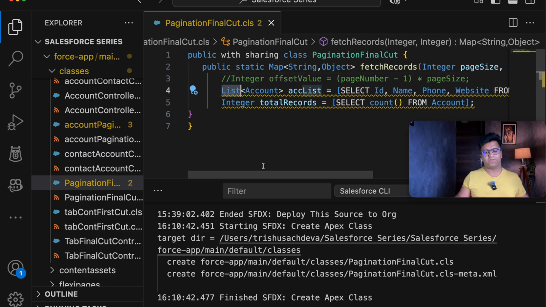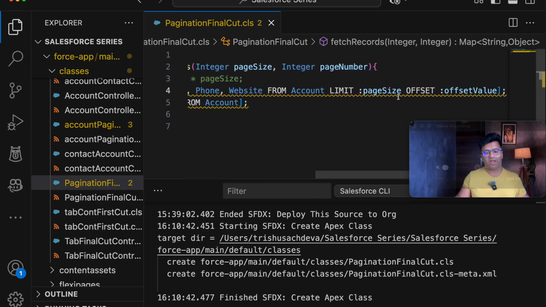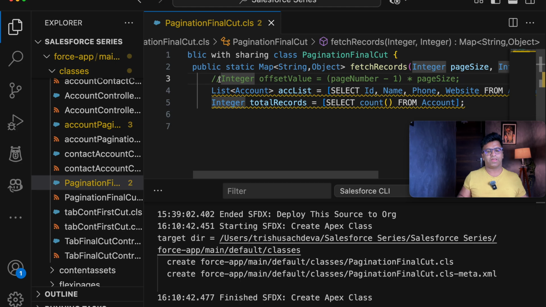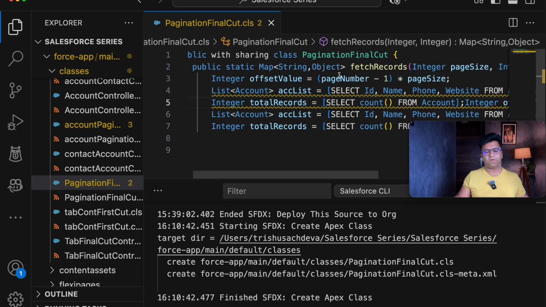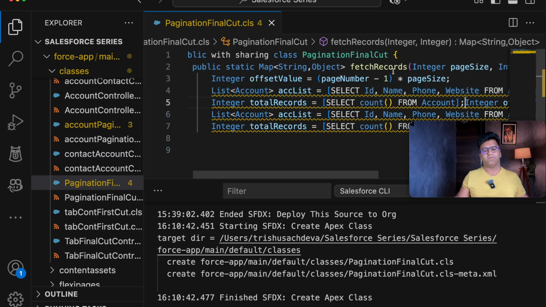First of all, we will be fetching our records, that is a list of Account: select Id, Name from the page. I am using two things here: one is page size and another is offset value. If I want to use the offset value, I need to calculate it first. So Integer offset equals page size into page minus 1. Let's take an example: you are on page 1. Page 1 minus 1 is 0, into page size, so the offset is 0.